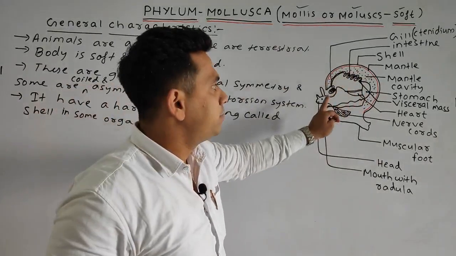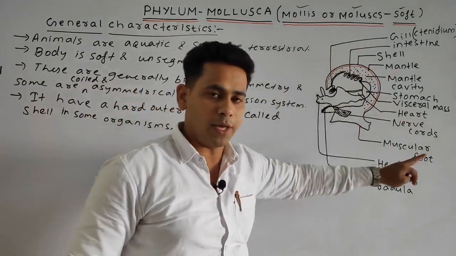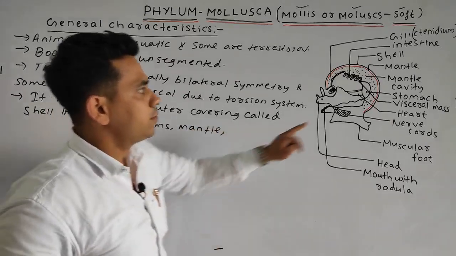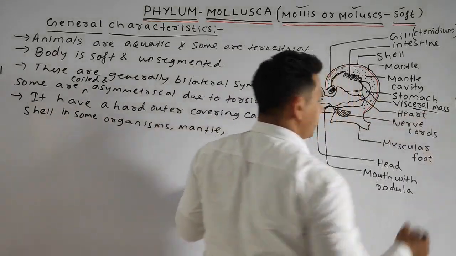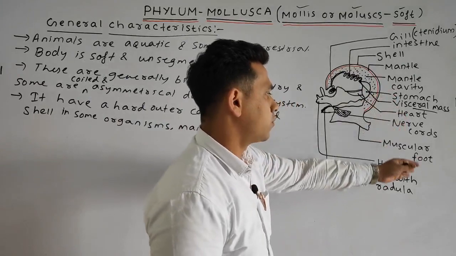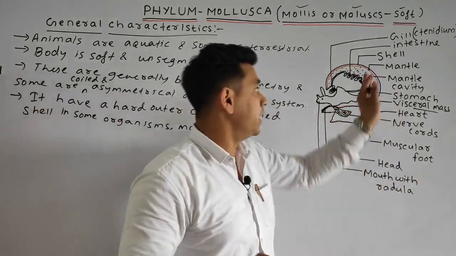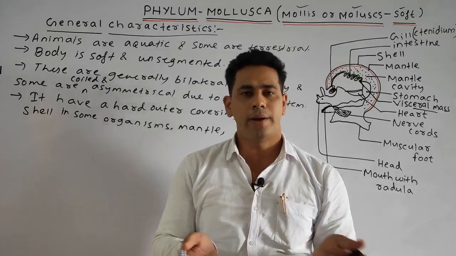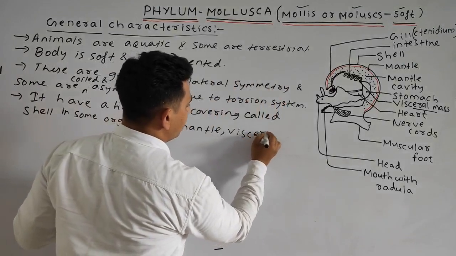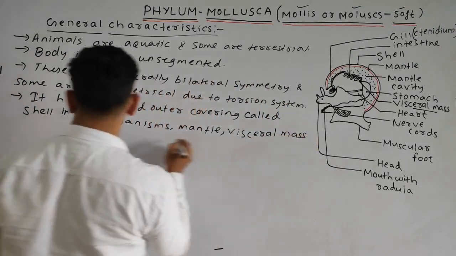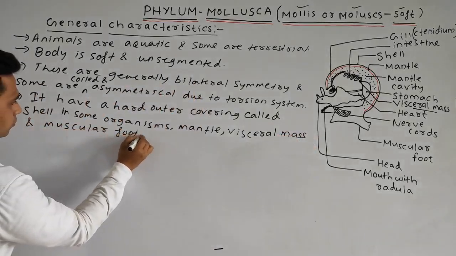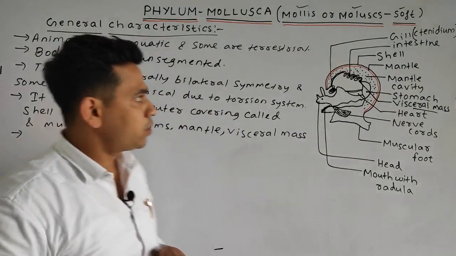They have the shell, and a transparent layer that covers the body, which is called the mantle. They have the mantle, and they have the visceral mass. Visceral mass means all the internal organs, such as the stomach, heart, nerve cords, intestine. All those internal organs combined form the visceral mass. So we can say mantle, visceral mass, and muscular foot.